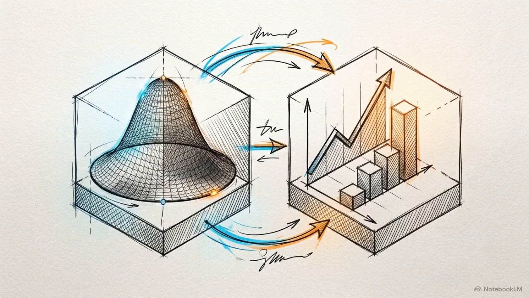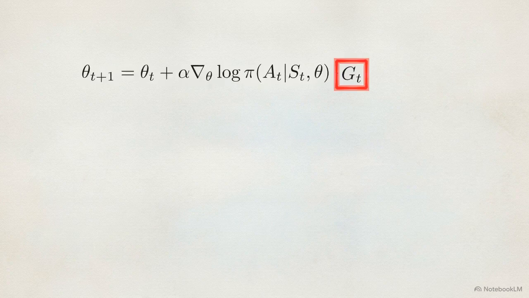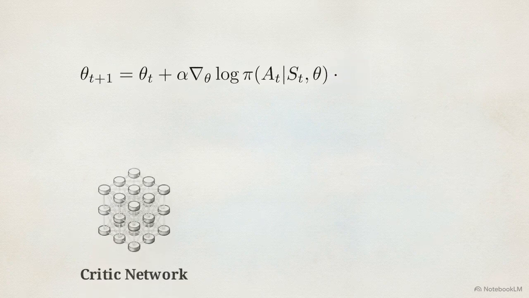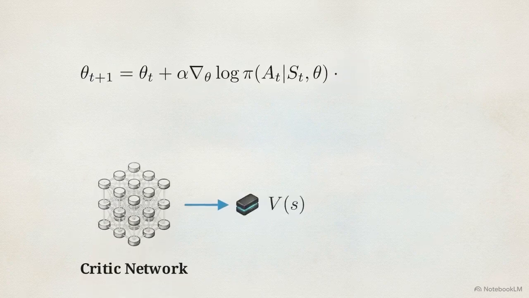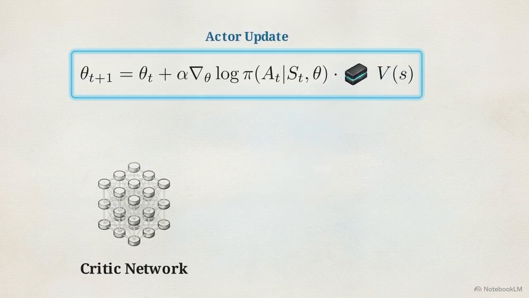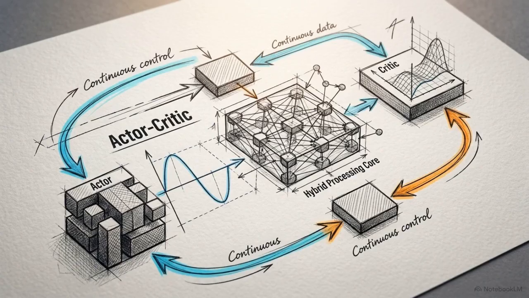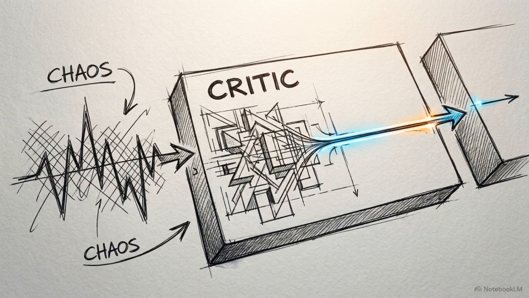Actor-critic architectures were engineered to solve this specific variance problem. Instead of waiting for the full episodic return, the architecture introduces a separate critic network to estimate the value function. The actor then updates its policy using the critic's immediate, bootstrapped one-step temporal difference target. This hybrid architecture bridges the two methods. It utilizes direct policy optimization for fluid, continuous control, while deploying a value-based critic to effectively filter out the mathematical noise of the future.